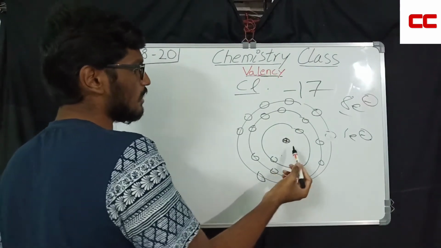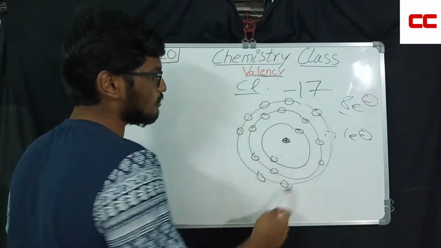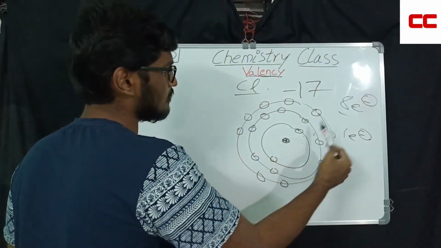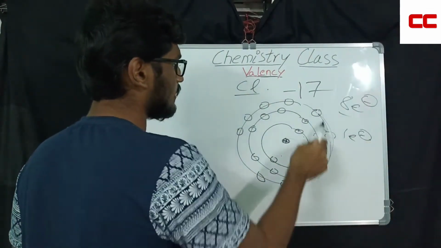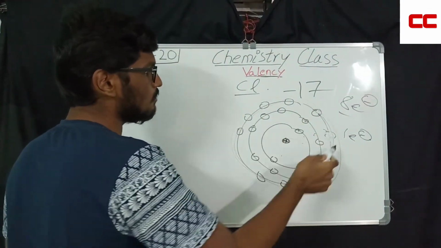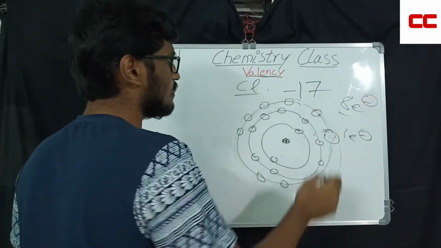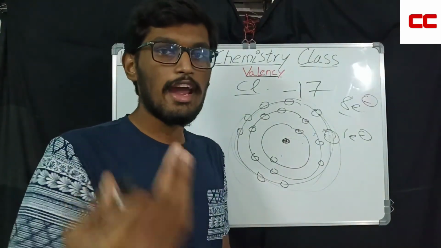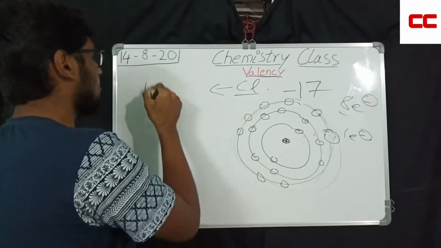What is the outermost shell here? Is it the first one or second one or third one? Yes, exactly. The third one is the outermost shell, as you can see. This is the closest, this is the second one, and this is the third one. Outermost shell. So outermost shell should have 8 electrons. It has only 7 electrons. So now, is it easier to add 1 electron or to remove all these 7 electrons? Obviously, as I told you in other examples, it is easier to add 1 electron rather than removing 7 electrons. So the valency of chlorine is 1.